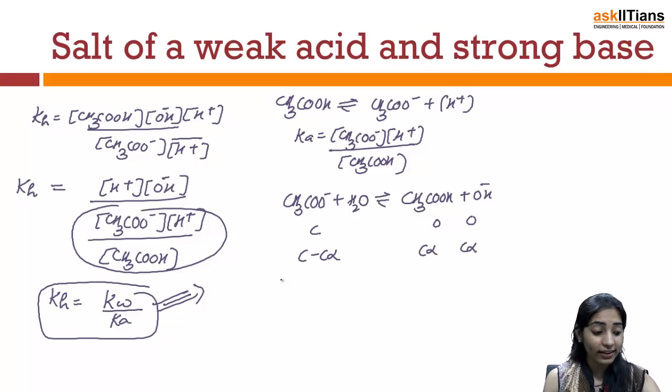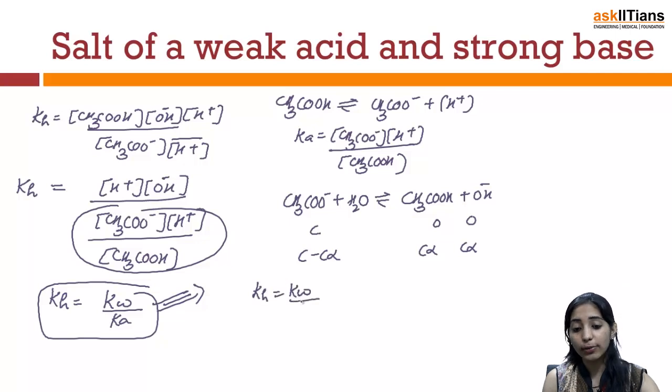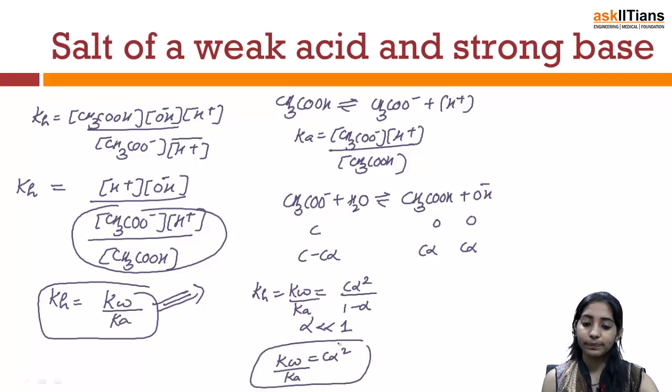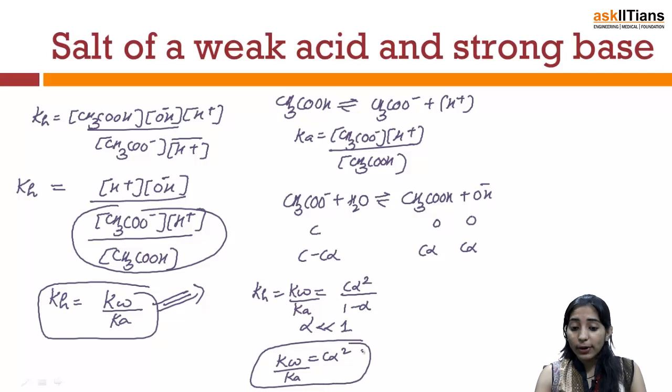So again I can write the value Kh, which will be written as Kw by Ka, will be C alpha square over 1 minus alpha. And if I say that the value of alpha is very less than 1, I can say that Kw over Ka is equal to C alpha square. Now since we have obtained this particular equation, we can also derive what will be the equation for OH minus. This is nothing but C alpha.